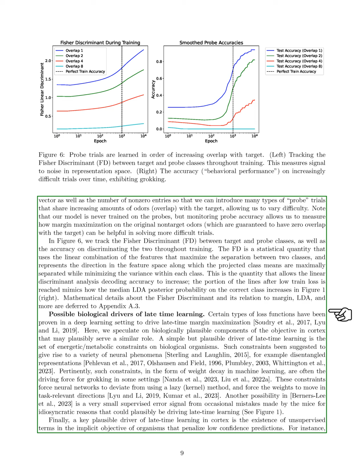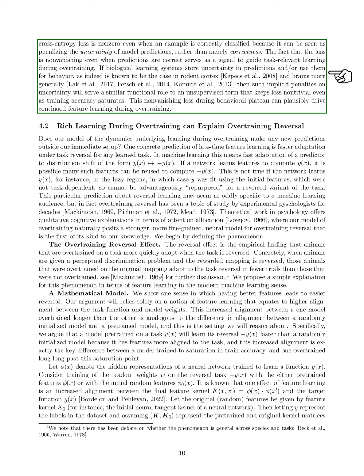Another factor could be the occasional errors made by the mice, which might provide a small supervised signal that drives late learning. Additionally, we propose that unsupervised components in the learning objective could penalize low-confidence predictions, guiding the learning process even when predictions are correct. This ongoing uncertainty in predictions could help maintain feature learning during periods of overtraining, as seen in rodent brains.